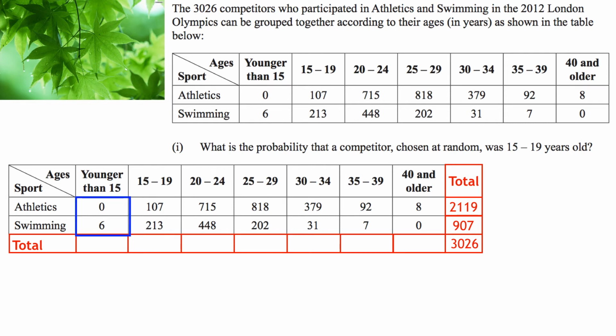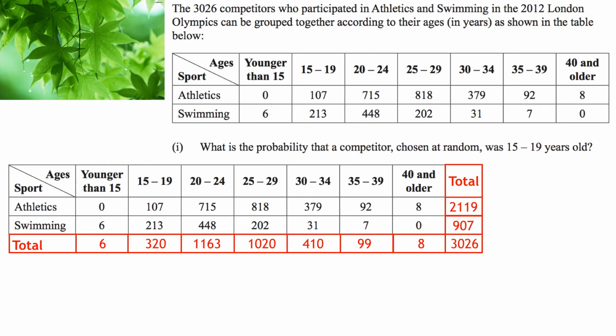So then I'm going to look at how many athletes are younger than 15, and I'm going to add up both the athletics and swimming, and that gives me 6 in that younger than 15 age group. I'm then going to add up the 15 to 19-year-old age group and find 320, then the 20 to 24-year-old age group, the 25 to 29-year-old age group. So I'm just adding up, so every row, every column has to add up. And once we do that, then we will have our final table. Okay, so that's where we've got to: we've added up all the rows, all the columns, and got our totals.